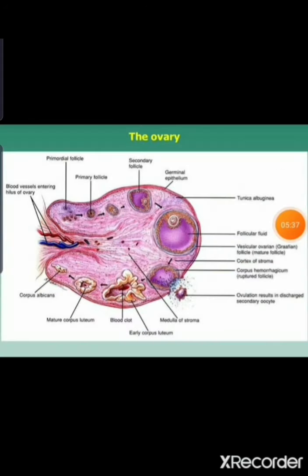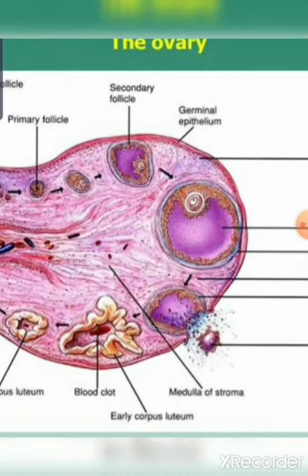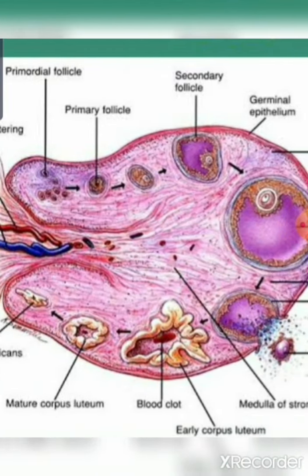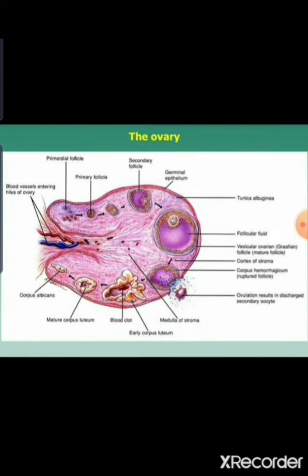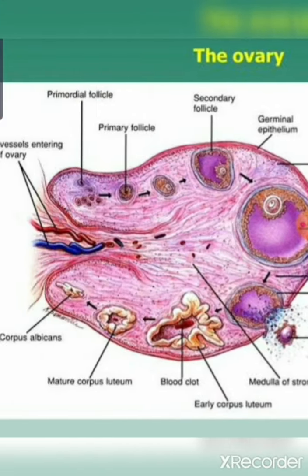So this is the microscopic view of the ovary. This outermost, very thin part is the epithelial layer, that is, the ovarian epithelium, and inside that there is the tunica albuginea. And these big cells are actually different stages of the follicle.